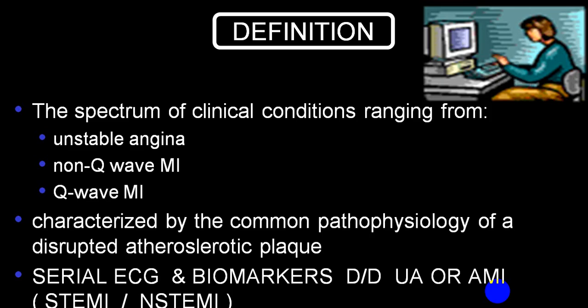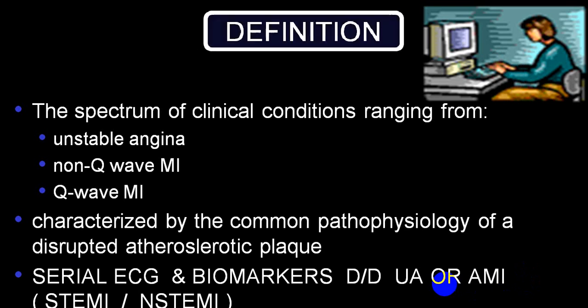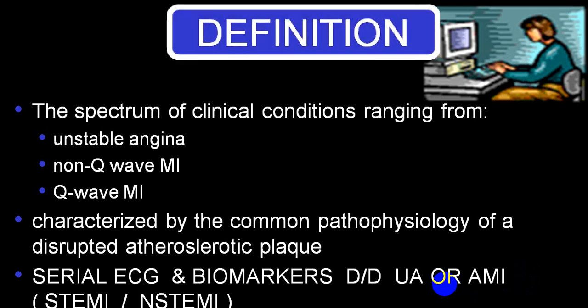So it is a spectrum of disease consisting of unstable angina, non-Q wave MI or Q wave MI. We call STEMI and non-STEMI. Non-Q wave MI is called non-STEMI and Q wave MI is called STEMI. Characterized by rupture of an unstable plaque, and that will result into ECG changes, biomarkers.